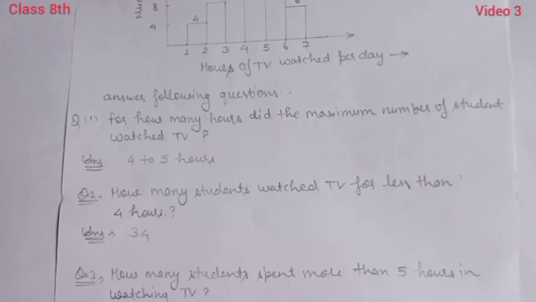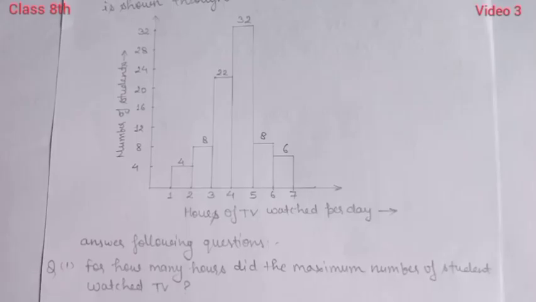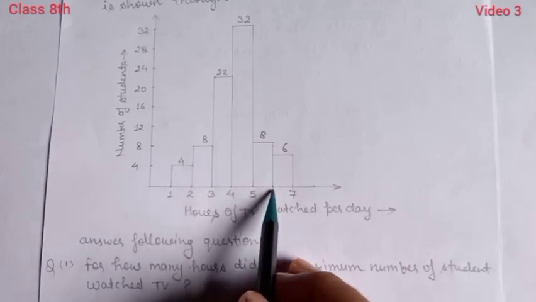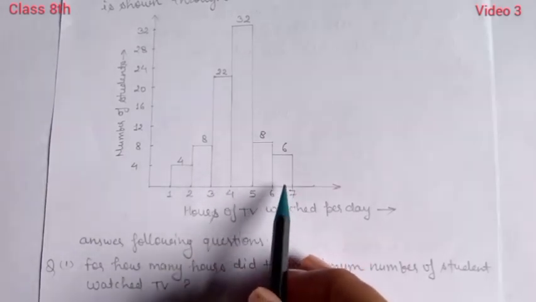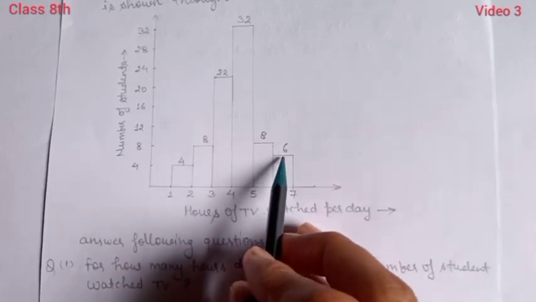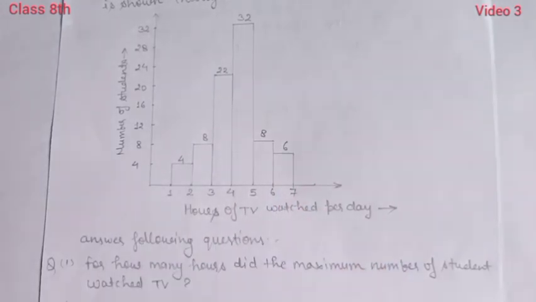The last question: how many students spend more than 5 hours watching TV? More than 5 means it goes to 5 to 6, and then 6 to 7. Only 2 groups, class intervals 5 to 6 and 6 to 7. So here 8 plus 6 is 14. So students, 14 students spend more than 5 hours watching TV.